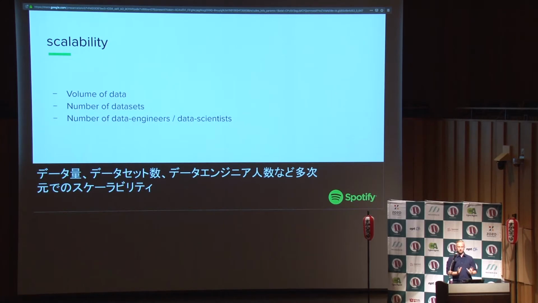And the last one is scalability in terms of the number of people working with data at Spotify. So every year, Spotify has more users, but also more engineers working for those users. And those engineers are different types of engineers. So maybe they're backend engineers, maybe they're data engineers, maybe they're data scientists. So not everyone knows about data processing in the same way.